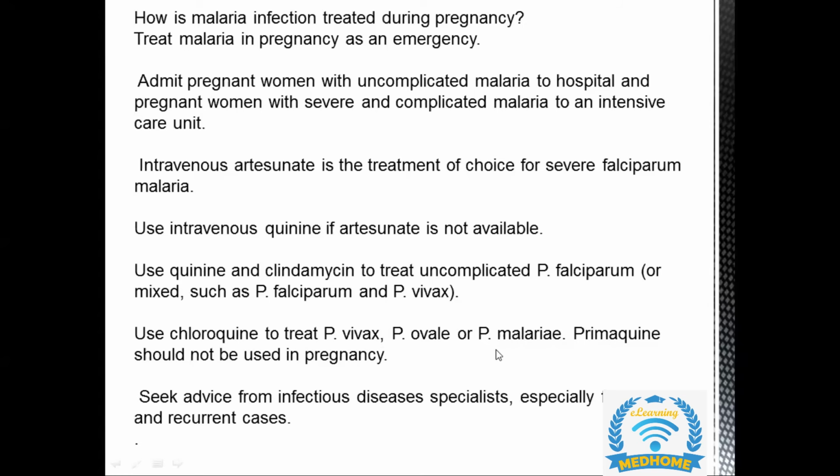But primaquine should not be used in pregnancy. So the ideal drug of choice, if she is having Plasmodium falciparum, is artesunate. If artesunate is not available, then the next choice is IV quinine. But if it is vivax, ovale or Plasmodium malariae, the drug will be chloroquine.